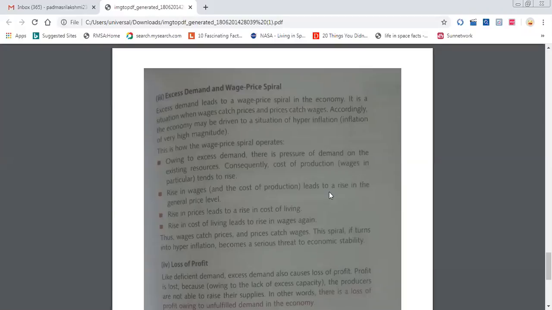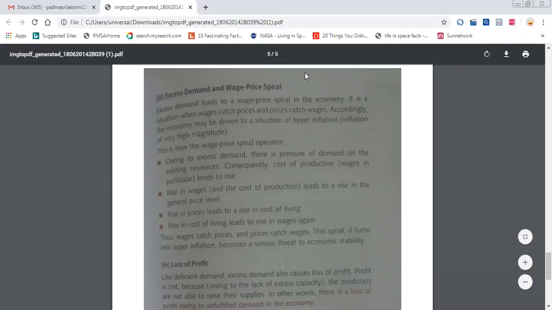Wages are also one of the inputs of the product cost. Since wages are increasing, the cost of the product increases again. When the cost of the product increases, the price level increases. Price level increases, again wage rate increases. This is the wage price spiral. Due to wages, prices increase. Due to prices, wages increase. So this will keep on rotating like a circle. That is the spiral. We cannot even come out of this wage price spiral. This wage price spiral is given in 4 points in detail.